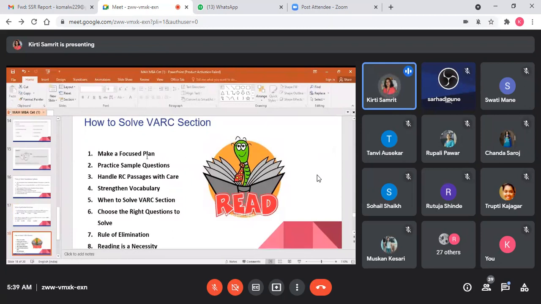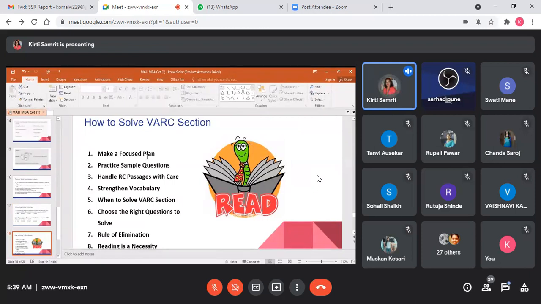One trick I just wanted to give you: whenever you solve the passages, read the questions first. Because if you read the passage first and then the questions, you have to go back to the passage again. Instead, first read what questions are asked, then refer to the passage, so you can find the answers immediately. Whenever you find the link to a question, immediately mark the answer. That is the reverse engineering you have to do.